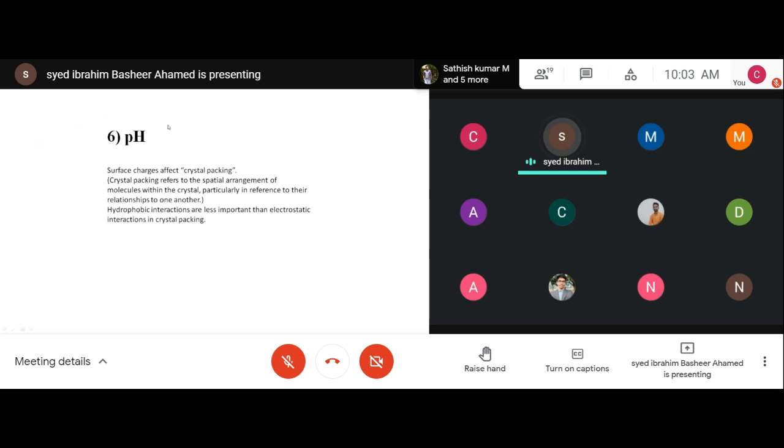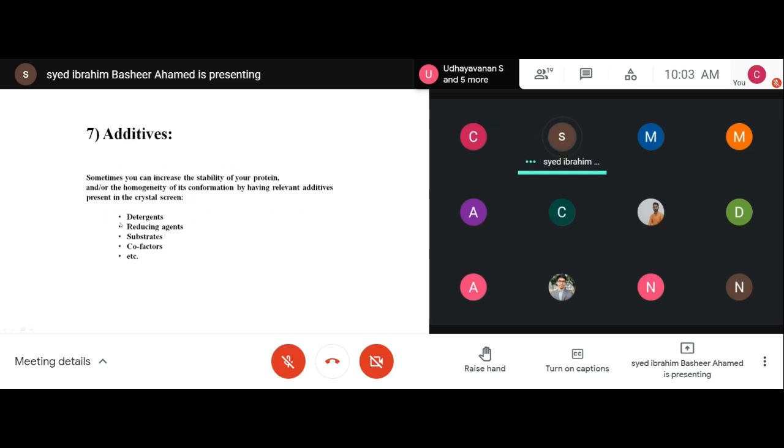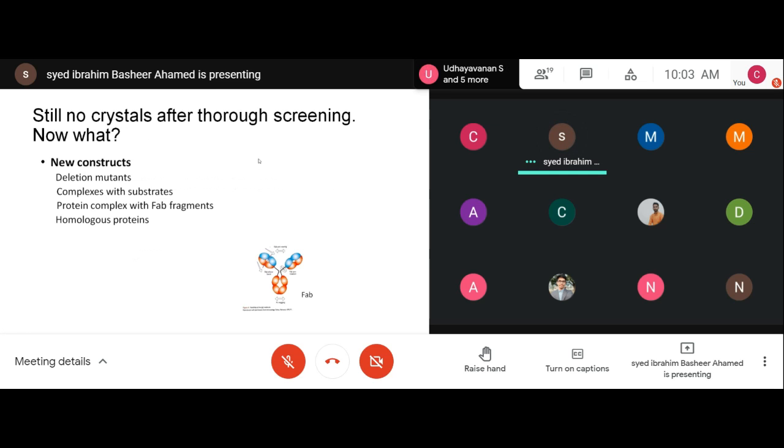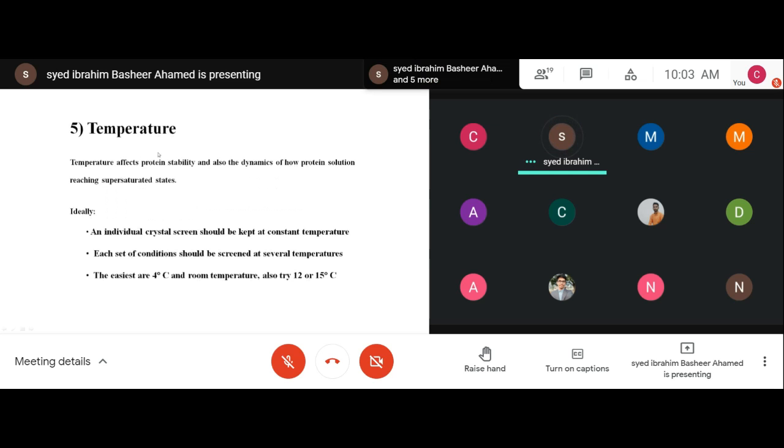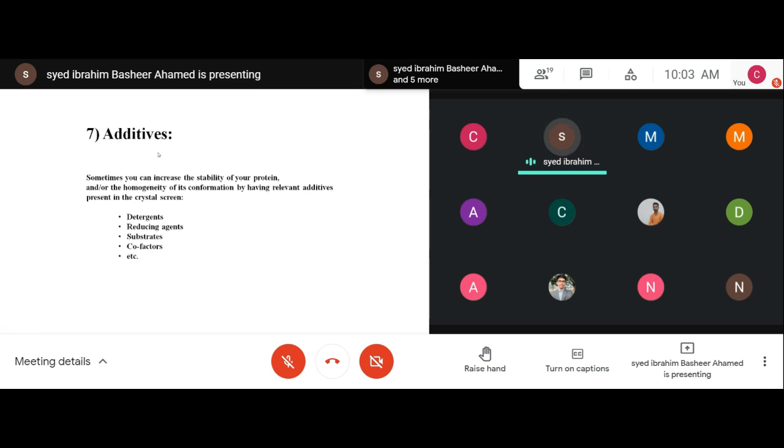And then I told you about pH, and then additives. Sometimes you may increase the stability of your protein and the homogeneity of its conformation by having relevant additives. So you can add detergents, reducing agents, substrates, cofactors, and so many things as additives, which will support your crystallization, right? So you are trying all these factors, and again you are not getting crystal. So what will you do?